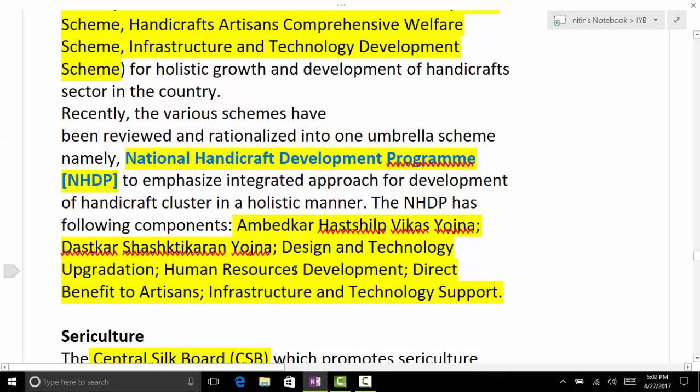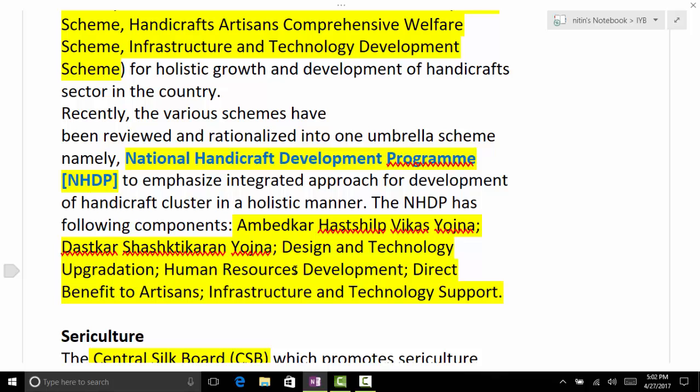So remember a few of these schemes regarding handicrafts. It is important for mains. If a question comes, you have certain things, direct schemes with you. What is the program, Amit? National Handicraft Development Program, NHDP.